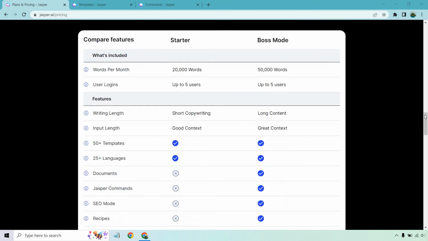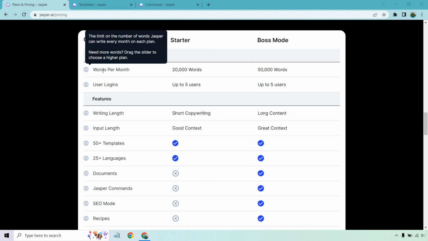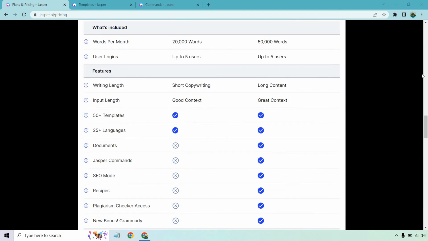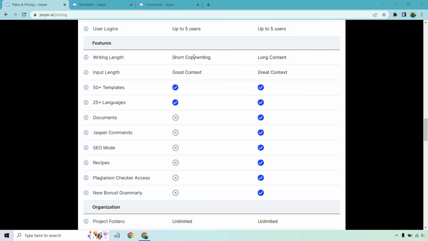So there's also going to be this little comparison box here, which helps very much. Starting off right here, the limit on the number of words Jasper can write every month on each plan. If you need more words, obviously you can drag the slider higher up on the page, but starting off at 20K as opposed to 50K. User logins is both up to 5 users. So pretty much the biggest difference, short copywriting versus long form. However, you can still write long form copywriting with the Starter.